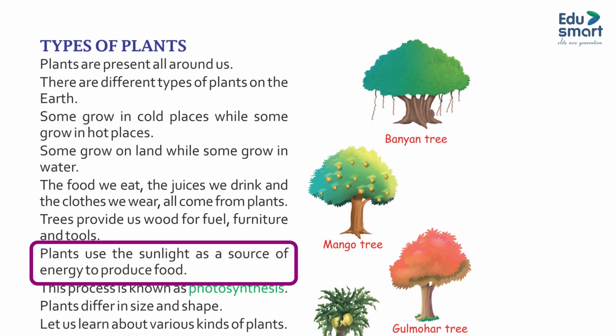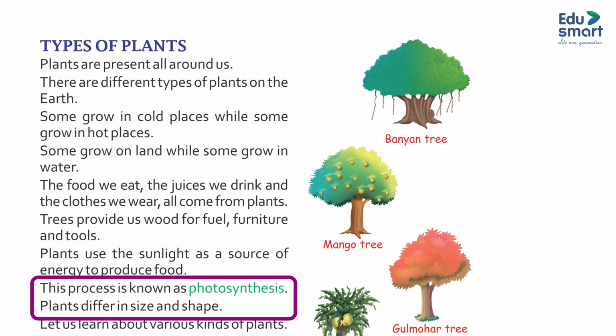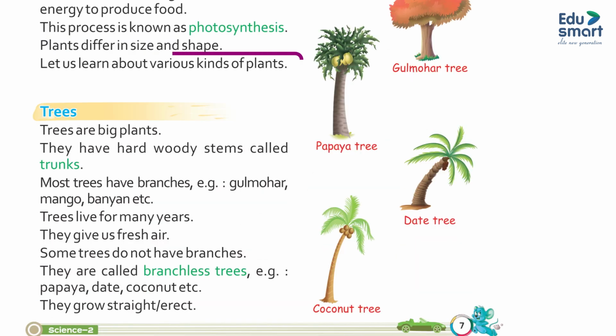Plants use the sunlight as a source of energy to produce food. This process is known as photosynthesis. Plants differ in size and shape. Let us learn about various kinds of plants.